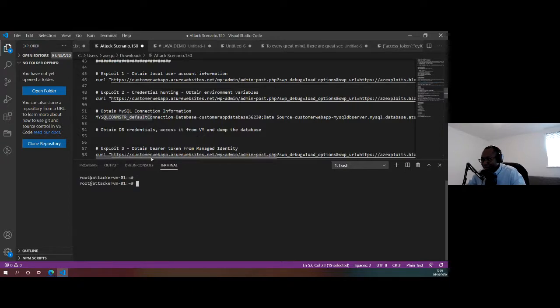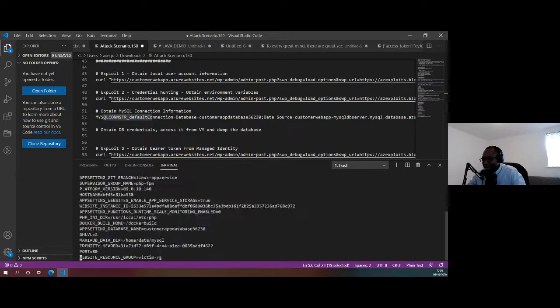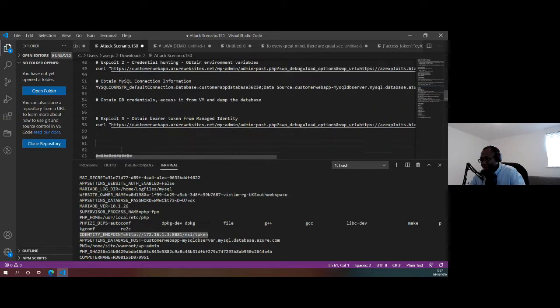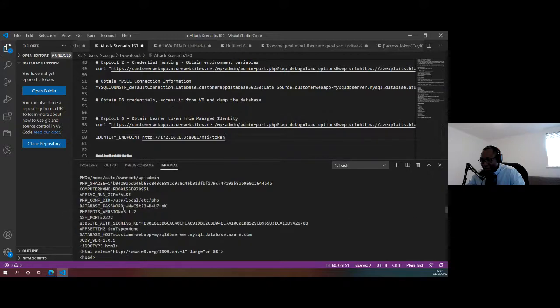Now for this, I'll be needing some of the information. Actually, let me run that again, because I will be needing some information that we got from this attack. So we have the identity endpoint. That's very useful information for what we're about to do now. I'm just going to make a note of that identity endpoint there. The other thing that we will notice is there should be an identity header.